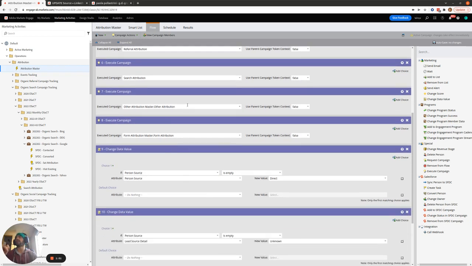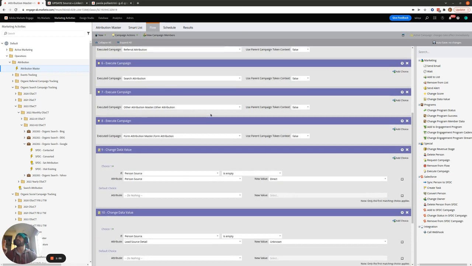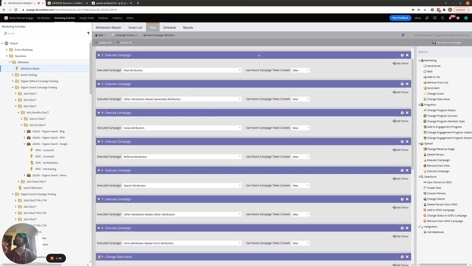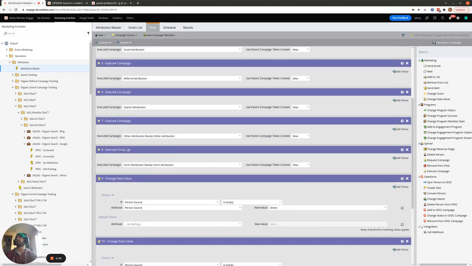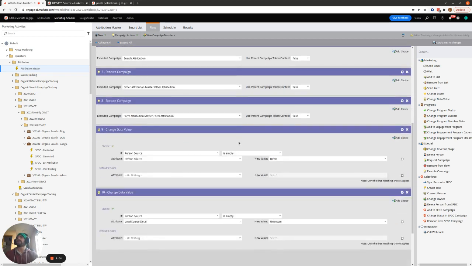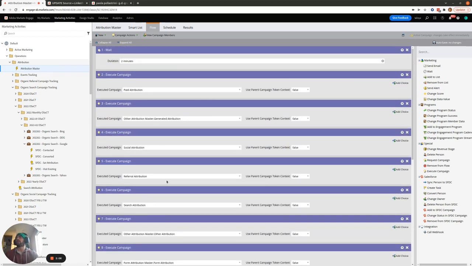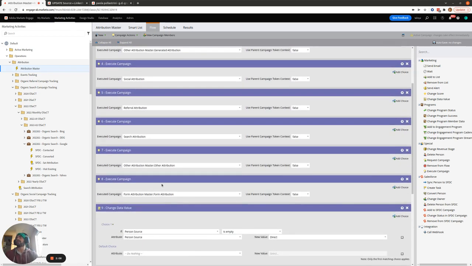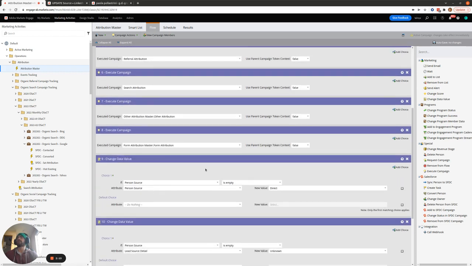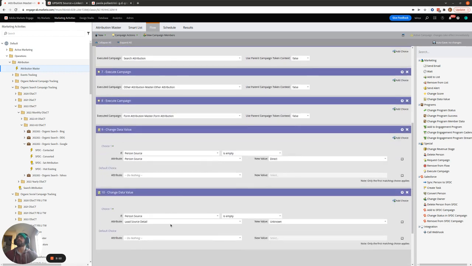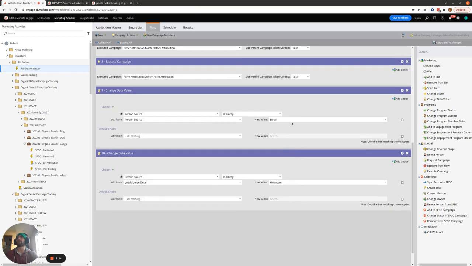And then other attribution and form attribution are two kind of fallbacks for when we don't find anyone with any web page visits that we can assign their attribution to. And I'll go through some of these later on. If the person makes it through all 7 of these executable campaigns and hasn't yet had their person source or lead source details set, then we're going to set them to direct unknown.